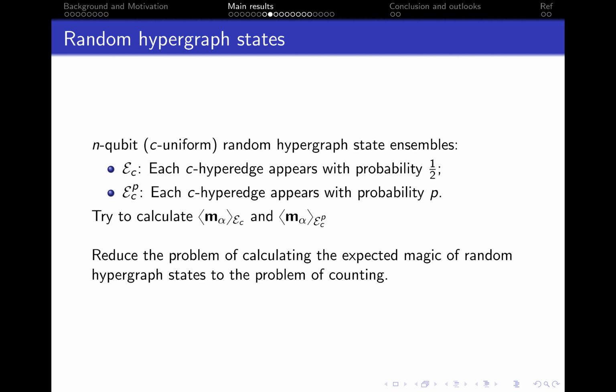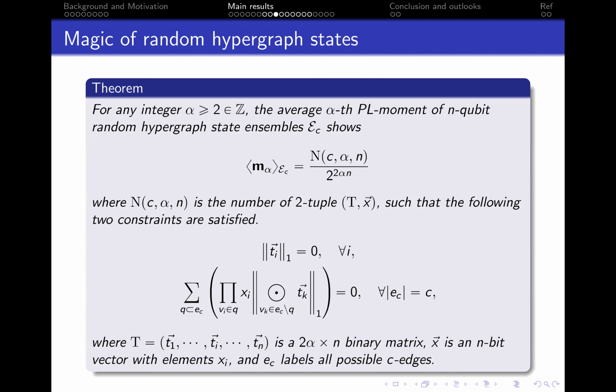Now, notice that since the capital M has a log in it, which troubles us with computing expectation, we convert it to calculate the expected lowercase m. We solve the expected magic problem by reducing it to a counting problem. Here is our theorem for the first example. The expected magic is determined by the number of possible solutions to a related counting problem.